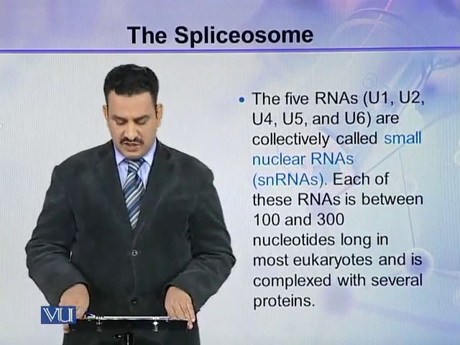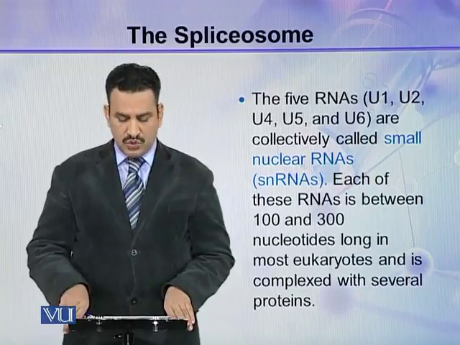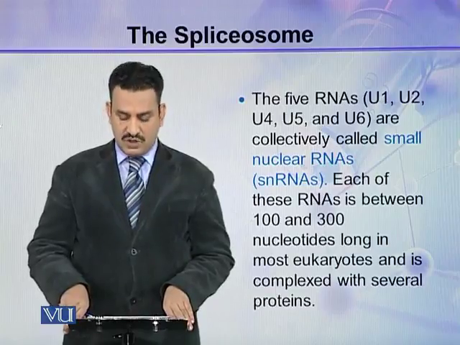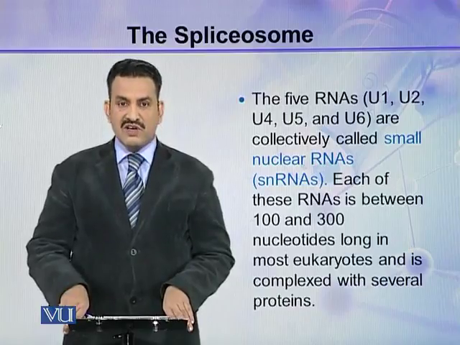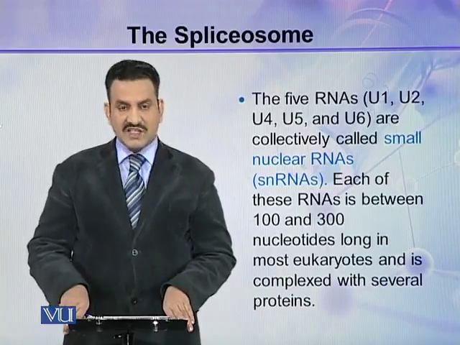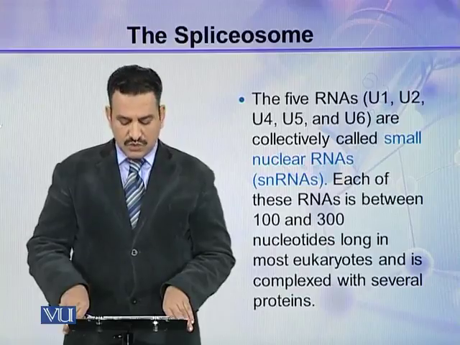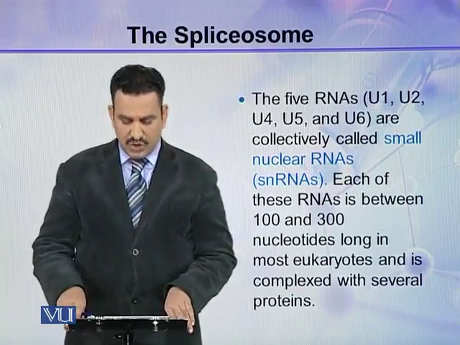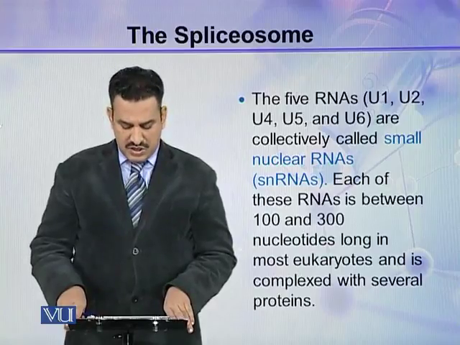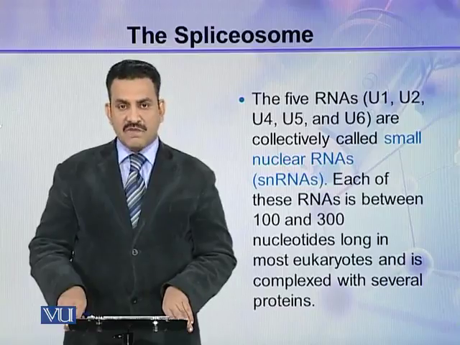The 5 RNAs, that is U1, U2, U4, U5 and U6, are collectively called small nuclear RNAs or snRNAs. Each of these RNAs is between 100 to 300 nucleotides long in most eukaryotes and is complexed with several proteins.